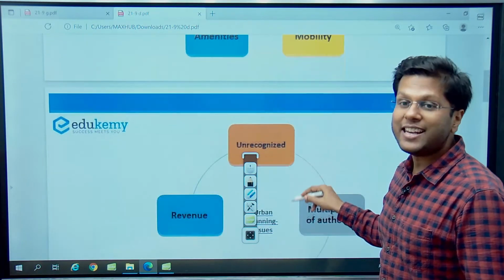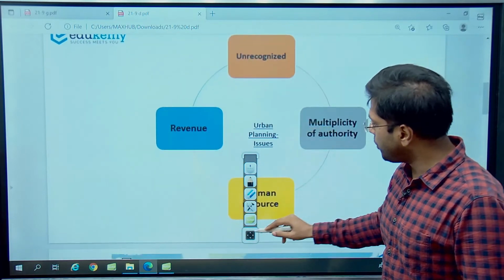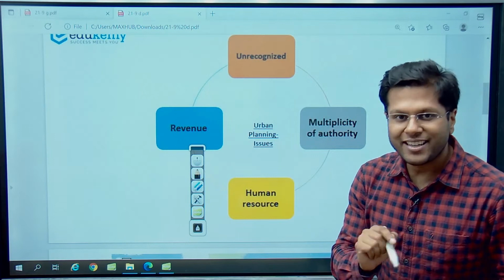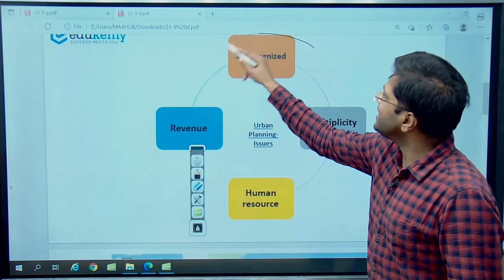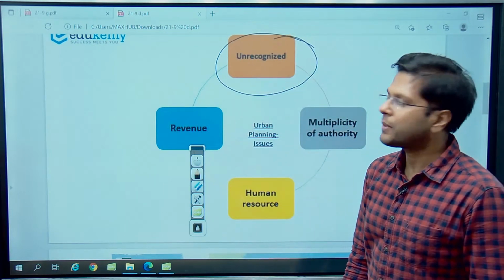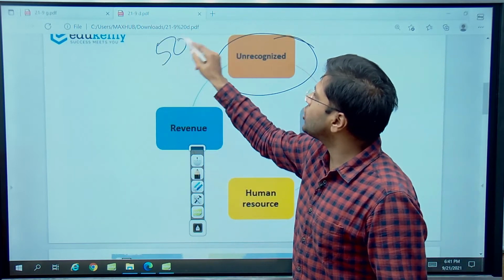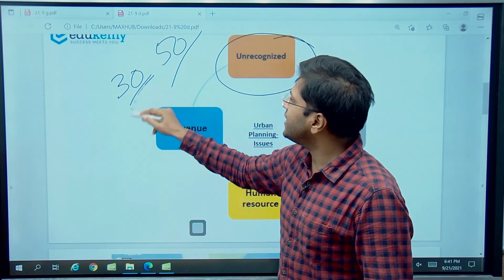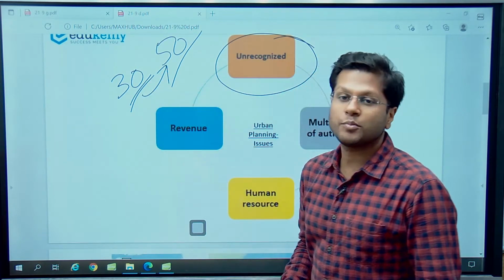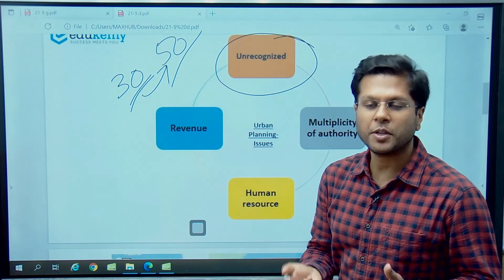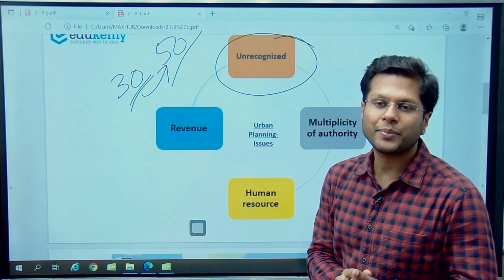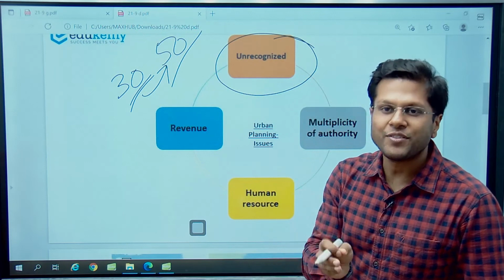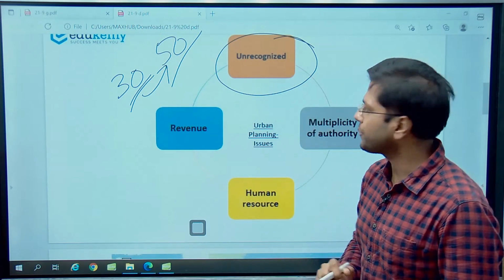So this is one good example of what planning can lead to in a city, right? But there are several challenges. Let us understand some of the important challenges. One important challenge of any urban space, especially in India, is that it is unrecognized. So if we say 50% of India could be urbanized, what is recognized is only 30% right now. The rest of the area is not officially recognized. So where are the funds? We don't have the funds because the government will treat that area as rural, right? Delhi is mostly urbanized, but yes, villages in the name of city, villages also exist in Delhi, right?